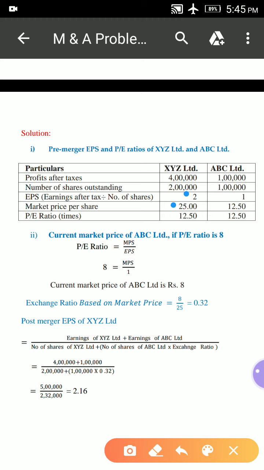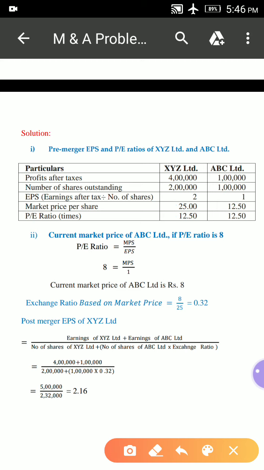So 25 divided by 2 equals 12.5. Similarly for ABC Limited, market price of the share is 12.5 divided by earnings per share 1, which means 12.5. Now the PE ratio is 12.50 for XYZ Limited and for ABC Limited also it is 12.50.